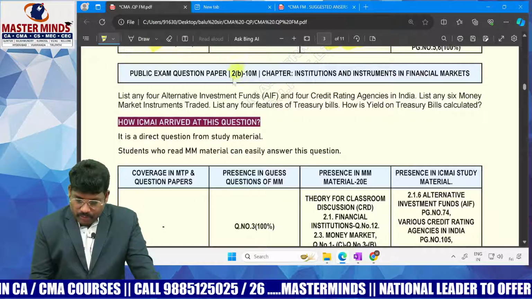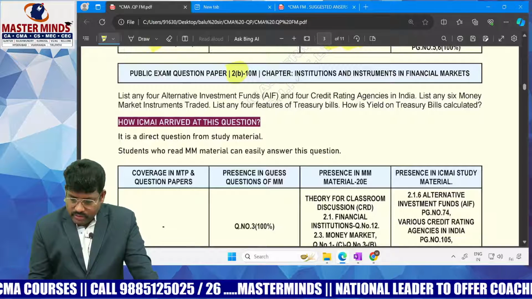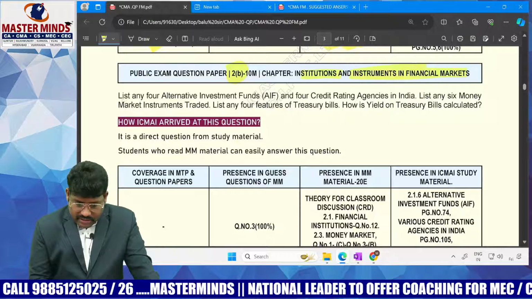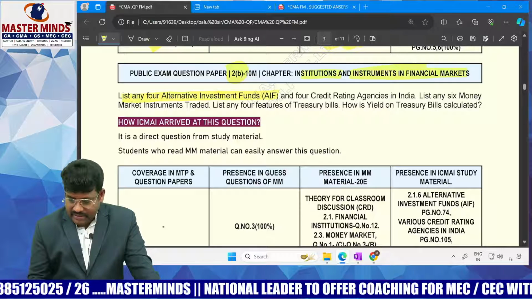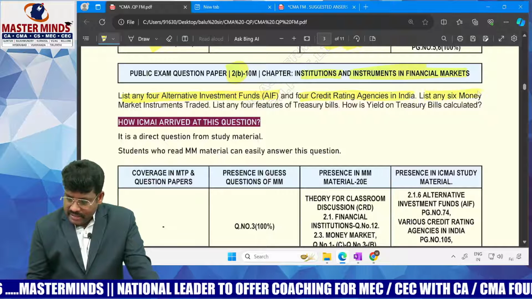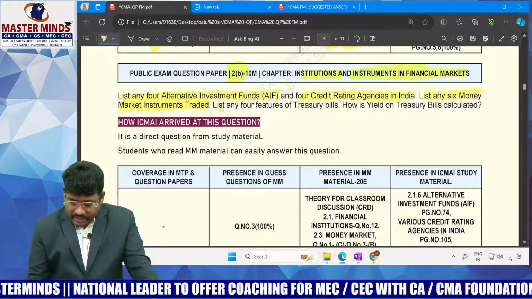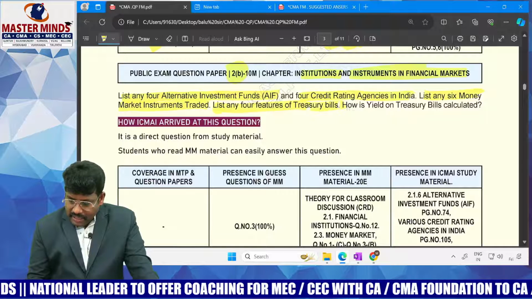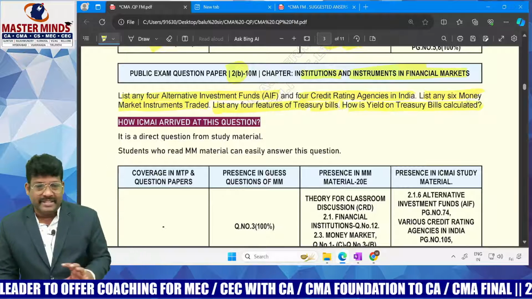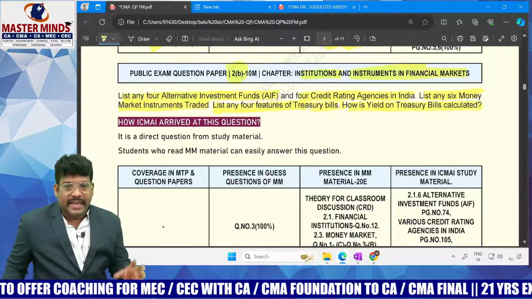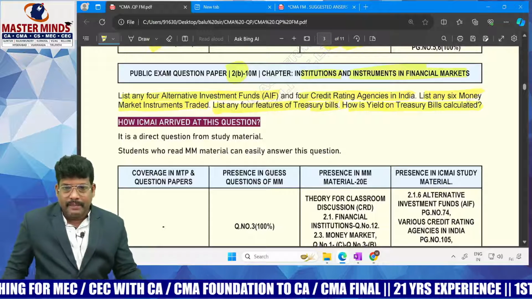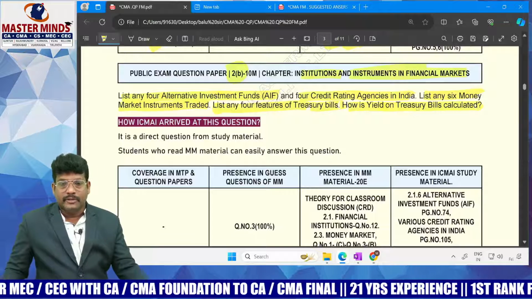Right. Another question from 2B they asked here, on institutions and instruments of the financial market. The question is: list any alternative investment funds, AIF, for credit rating agencies. List any 6 money market instruments traded in. List any 4 features of treasury bills, and how the yield on treasury bills should be calculated. So these are all the points they asked, right?